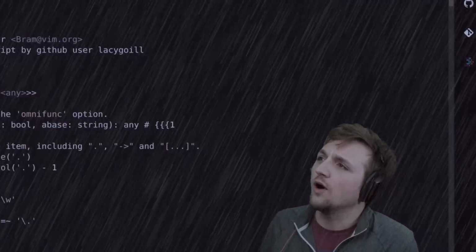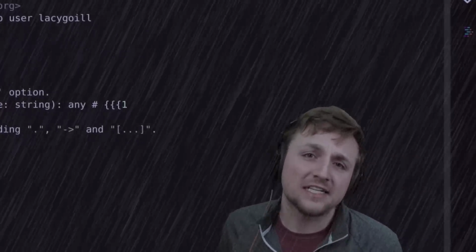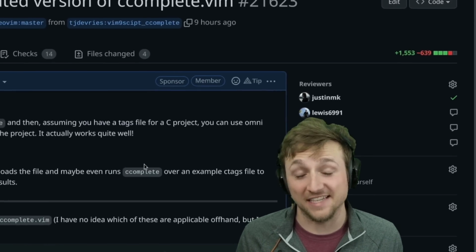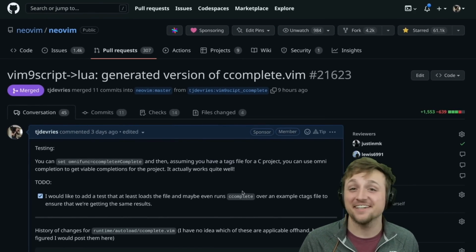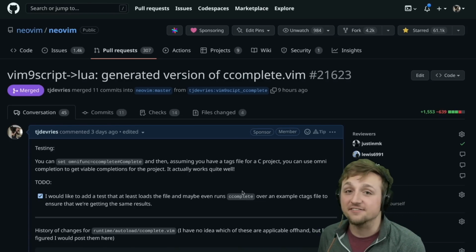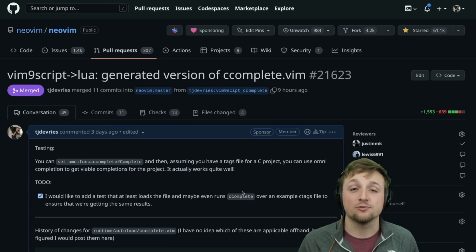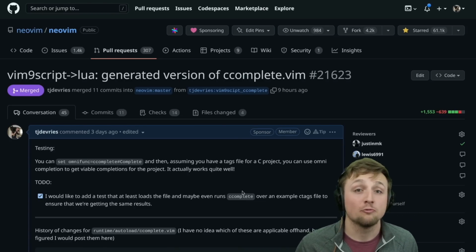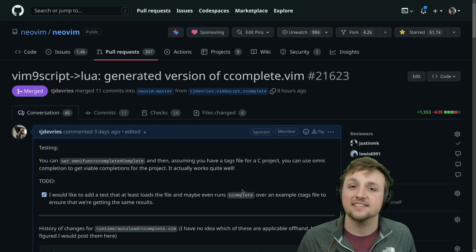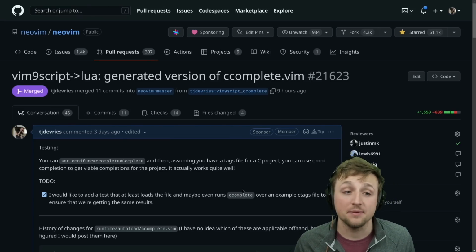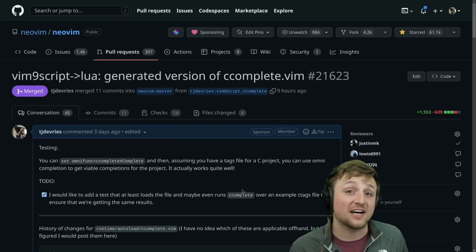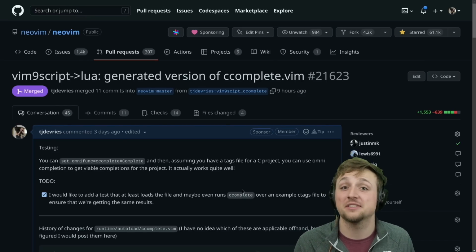Or can one boy in his basement really make a difference? It turns out, yes, he can make a difference. We've gotten the very first vim9script file, the very file that I was just showing you, completely converted into Lua that can run inside of NeoVim while still maintaining the exact same vim-script idioms and availability through APIs that you would expect if this file were still written in vim-script today.